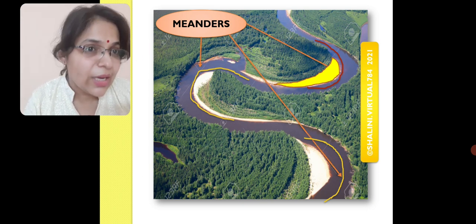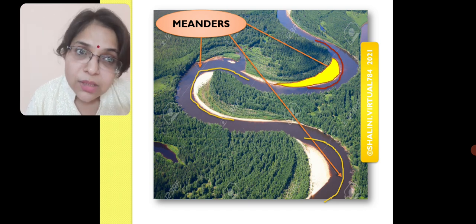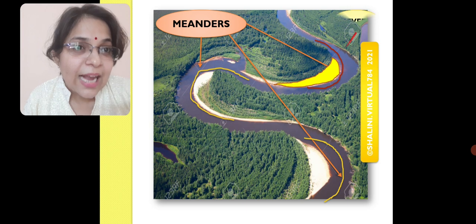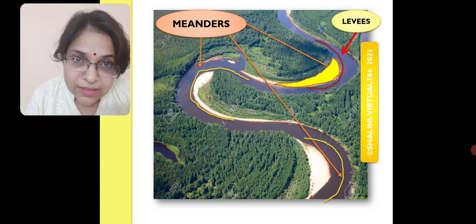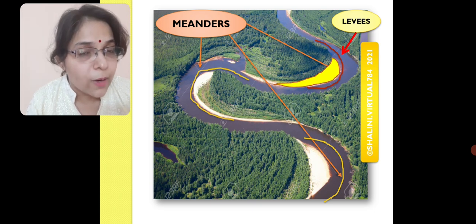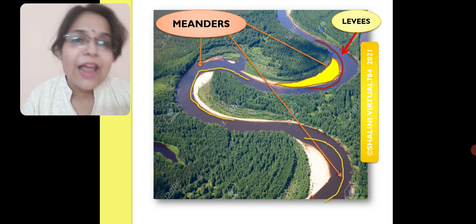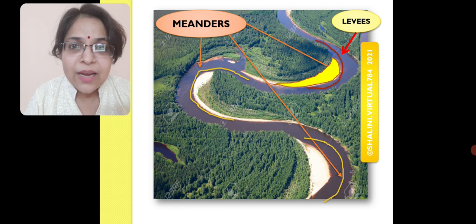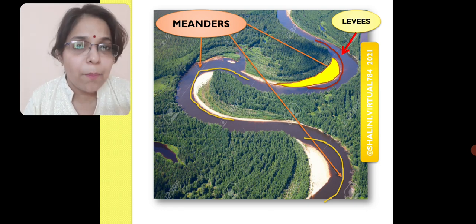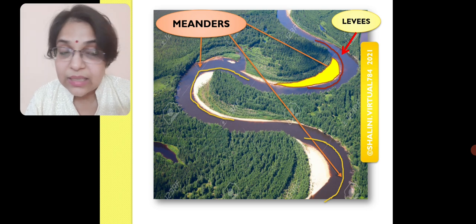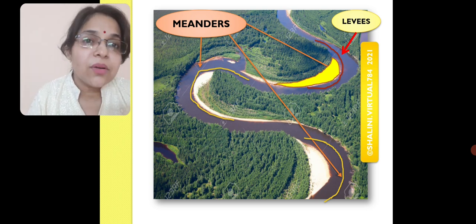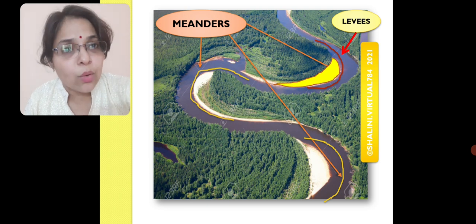Here, all these three turns are called meanders. And this yellow part, which is getting shown here, is actually your levees. That is the land portion that is created because of the deposition work done by this river at every loop, because it is turning and it is now slower, so it is depositing whatever particles, whatever sand and silt it is carrying. So that is levees, one more formation by the rivers in the middle and lower courses.